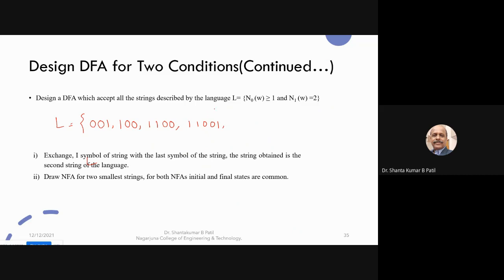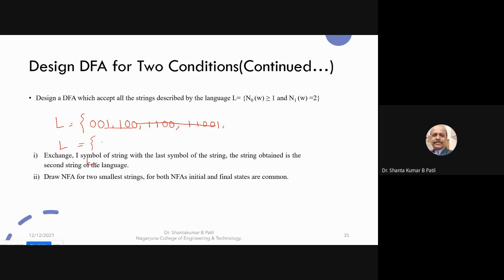The 1 count is minimum 2. So this language description, 1 1 0 0 1, is not accepted, because the language is L equal to the number of 1s.